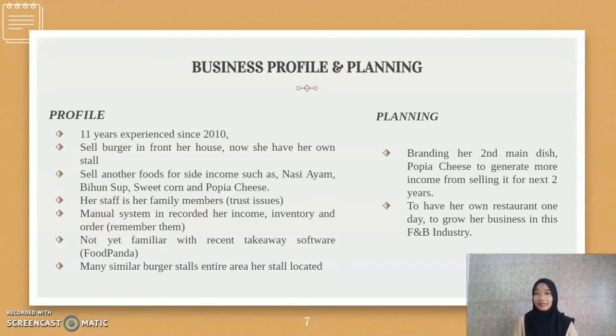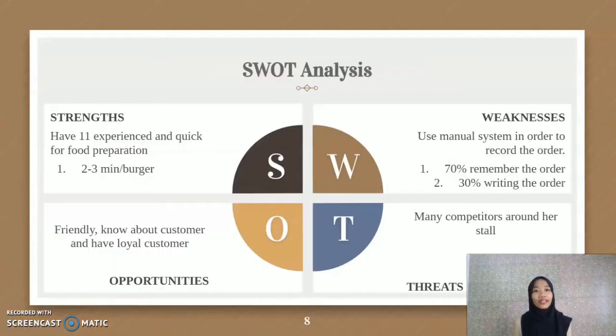Okay, for the business planning, she planned to brand a second main dish, popiah cheese, to generate more income from selling it for the next 2 years. And also she planned to have her own restaurant one day so that she can grow her business in this F&B industry. Okay, next we move to SWOT analysis.